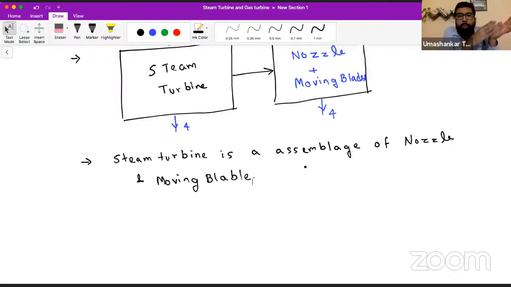We will see what kinds of moving blades there are and the different conditions. Guide blades are called fixed blades in a reaction turbine. At fixed blades or guide blades, there is also an increase of velocity, so for the time being you can call them nozzle. No problem in that. Understood? So a steam turbine is nothing but an assemblage of nozzle and moving blades.